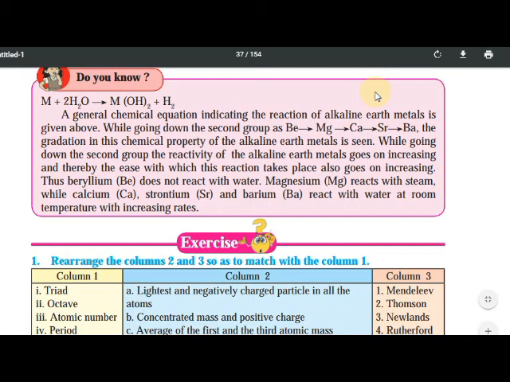These exercises you have to solve in the book. Full exercise you have to solve. All the questions' answers are given in the book itself. So find them and write down their answers. Understood?